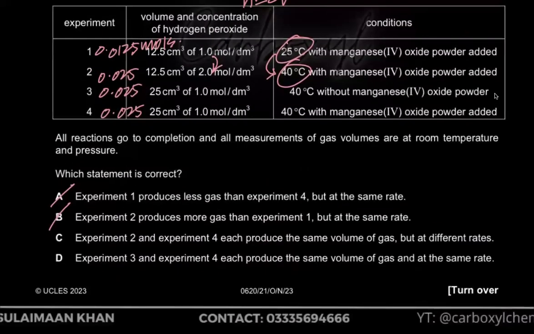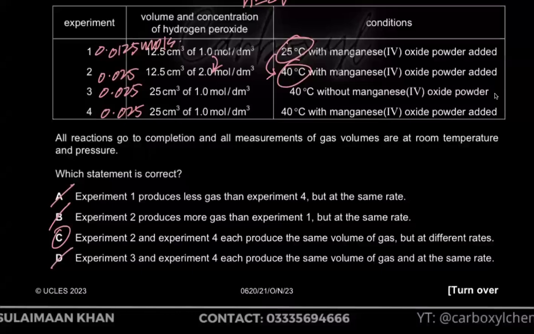Let's check this out. Well, in experiment 3 and 4, it says 40 degrees Celsius without manganese(IV) oxide and 40 degrees Celsius with manganese(IV) oxide. In one experiment, you are using manganese(IV) oxide. In one experiment, you're not using manganese(IV) oxide. So experiment 4's rate must be faster because you're using a catalyst essentially in experiment 4. So D is wrong. The rate cannot be the same. Experiment 4 is faster. So therefore, from my elimination, C is the correct option.